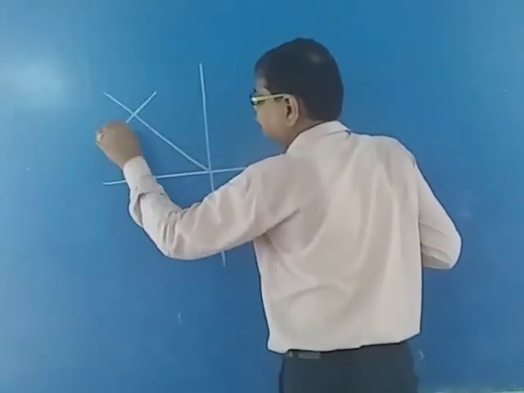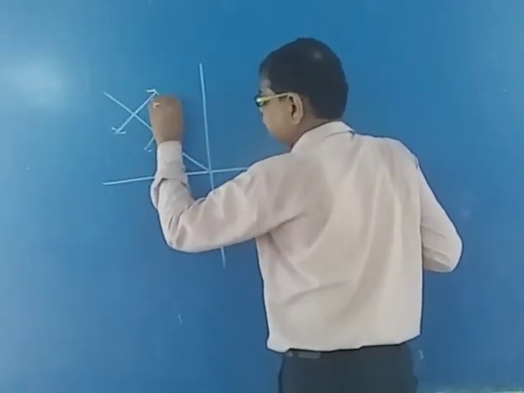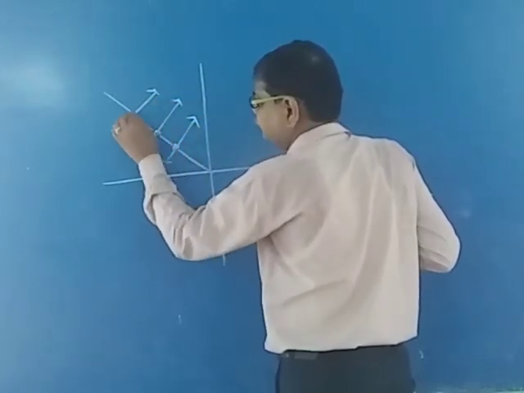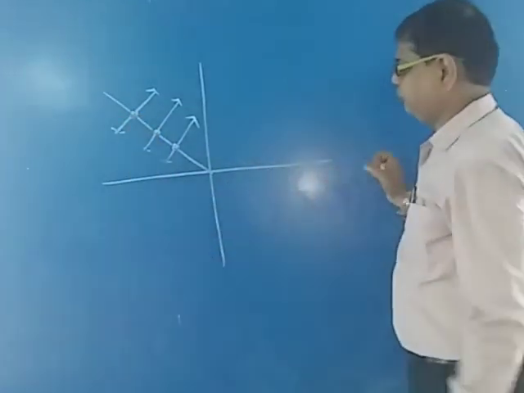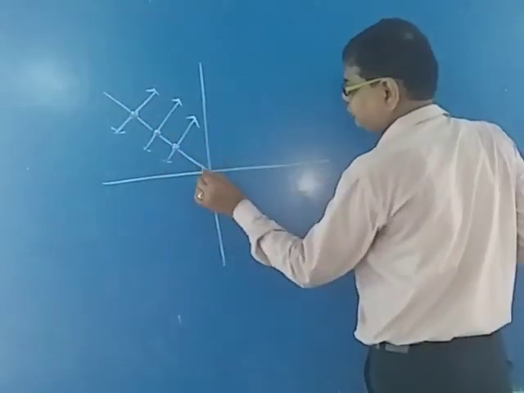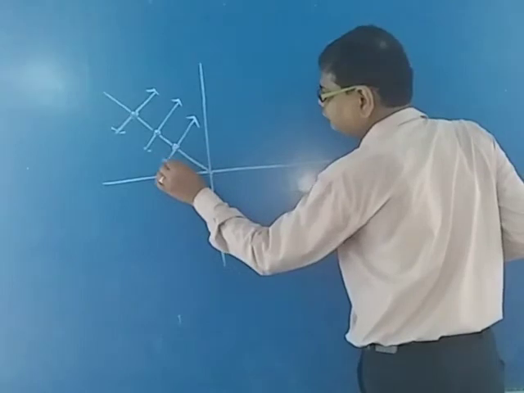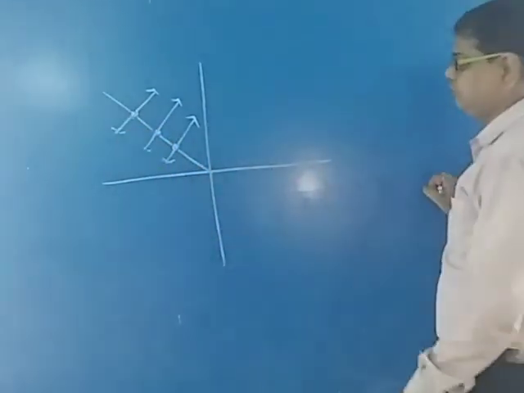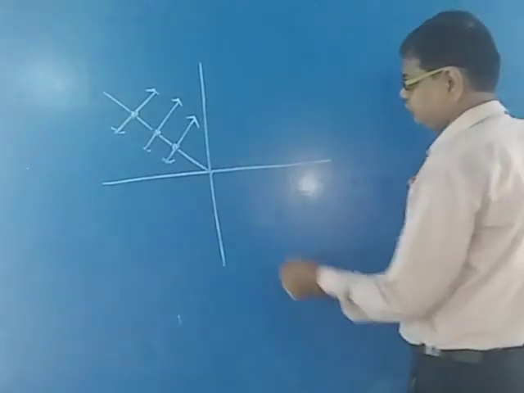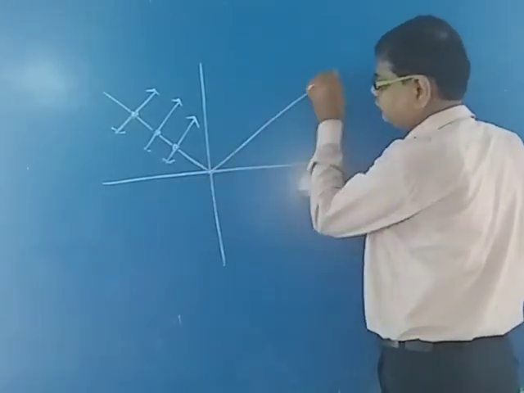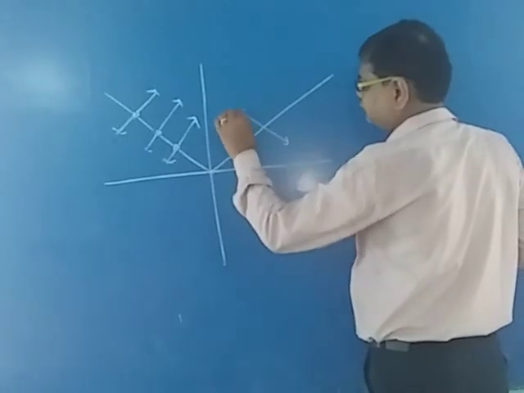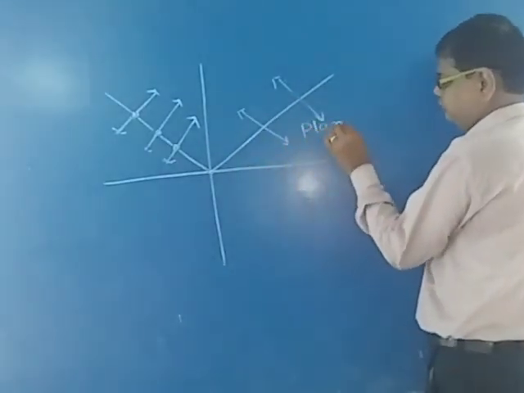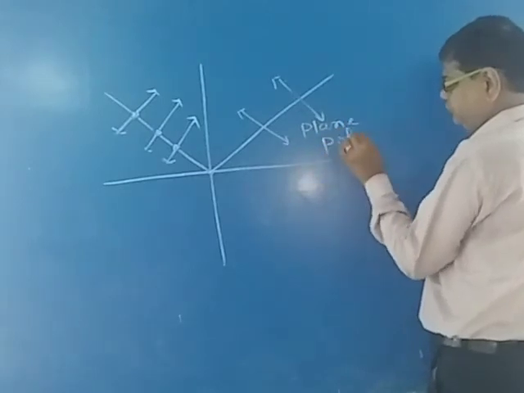This is the unpolarized light. The dots represent the electric field and magnetic field, which are mutually perpendicular to each other, and after that it gets plane polarized light.